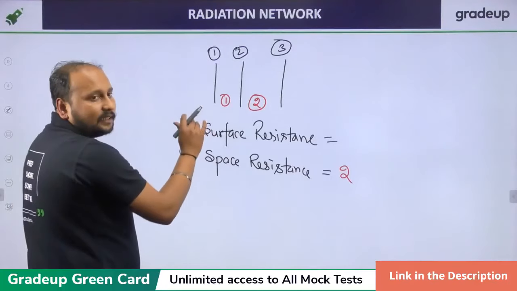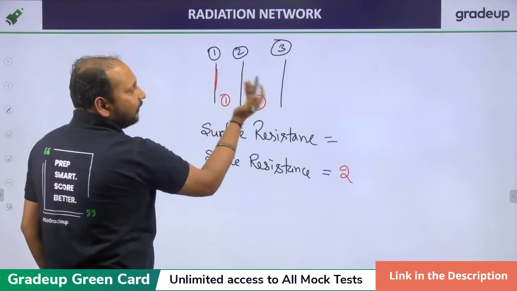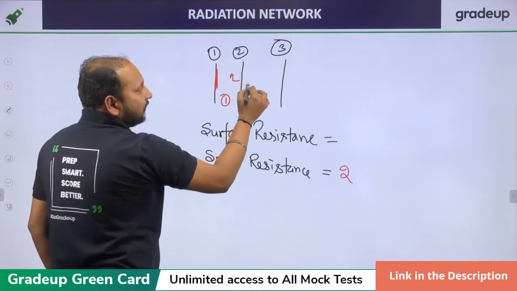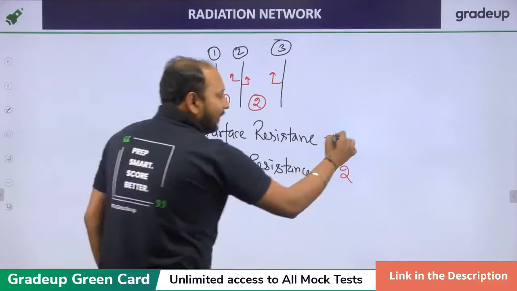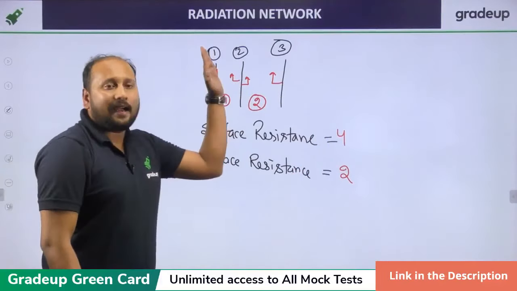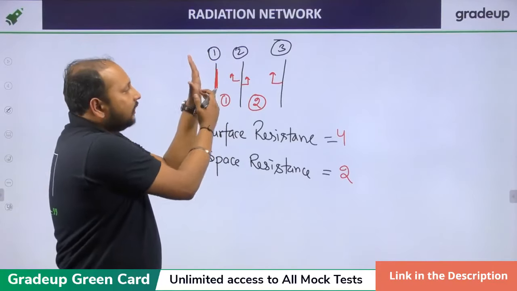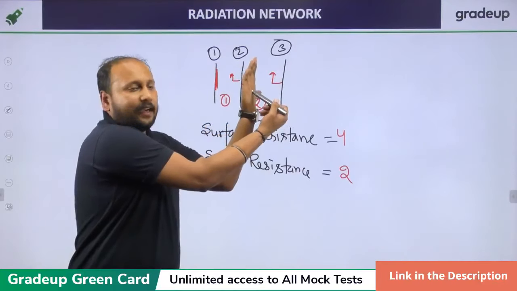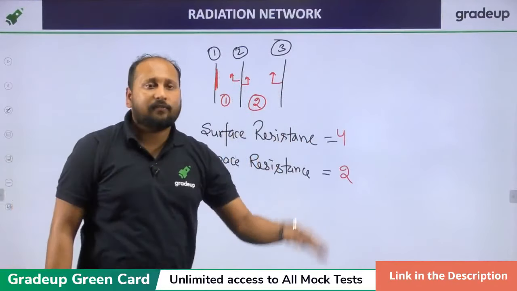If you talk about plate 1, only this side is active, because we are talking about only this side and this side. So this is surface 1, this is surface 2, this is surface 3, and this is surface 4. Clear? So ultimately we are having 4 surface resistance, because for plate 1, only this side will be having the radiation. It is going to this plate. So this is the second plate, the first side, second side, and for the third plate, this is the fourth side. So ultimately we'll be landing with 4 surface resistance.